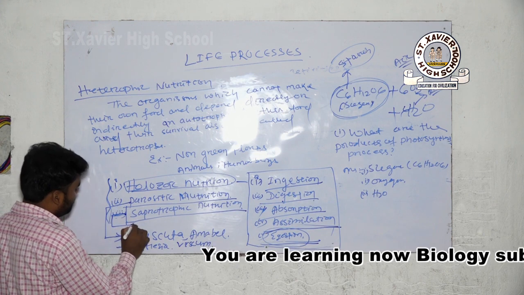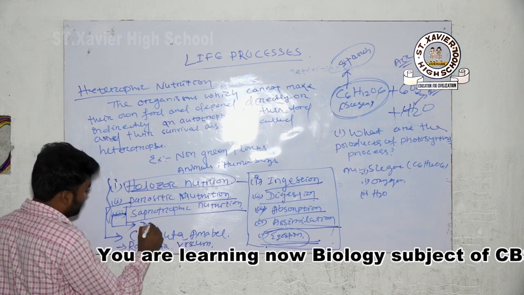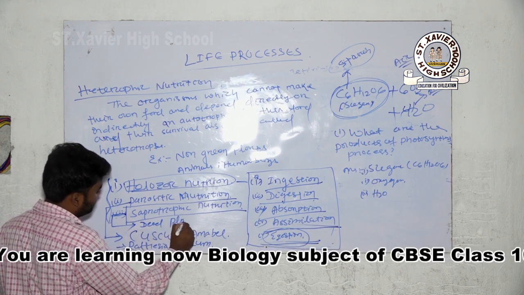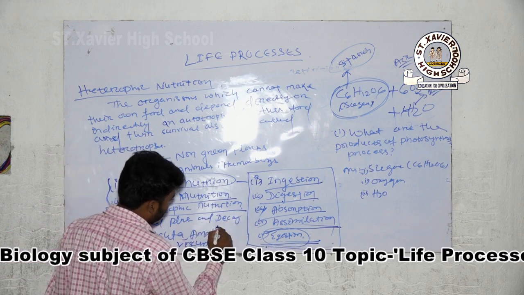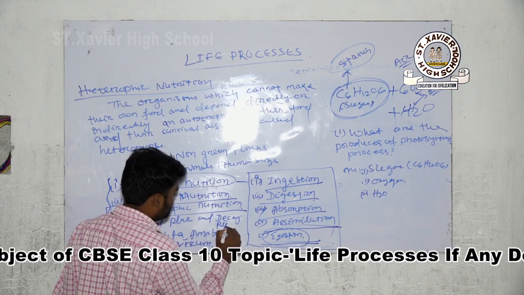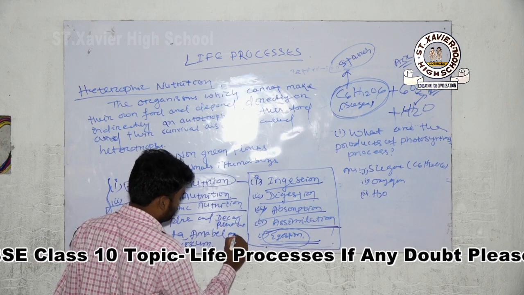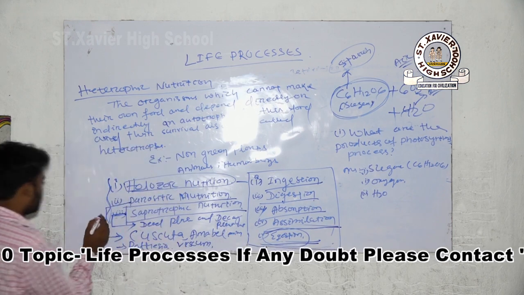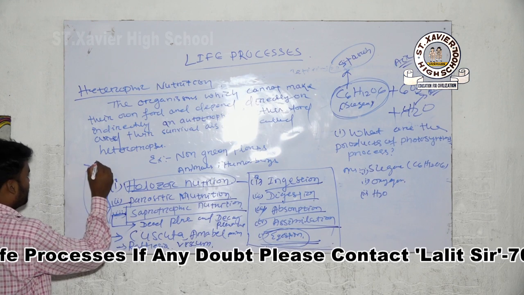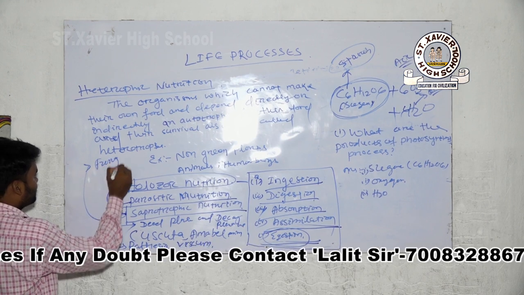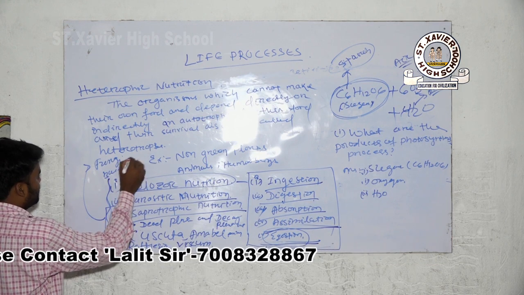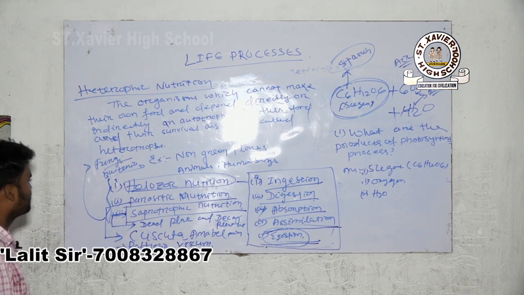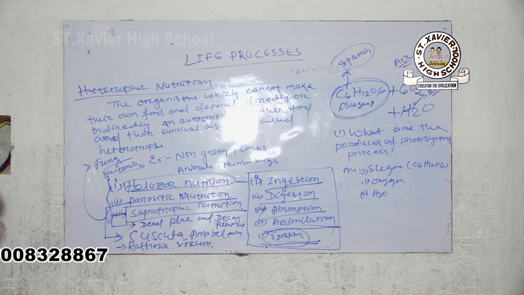The better examples here are fungi and bacteria.